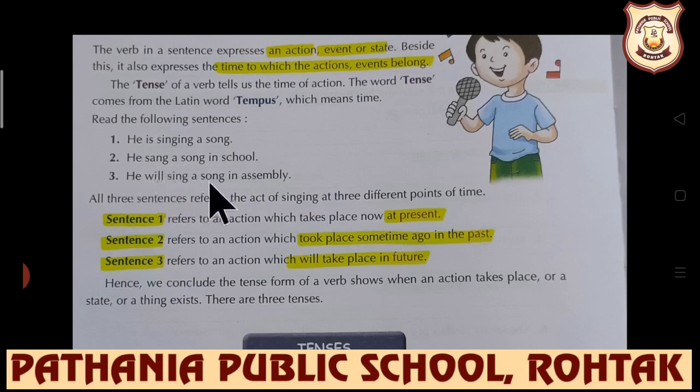In the third, he will sing a song in assembly. We are talking about a future action. Will sing means we are talking about future time reference, and the same thing has been described here. All three sentences refer to the act of singing at three different points of time. The first sentence belongs to present, second past, and third future.